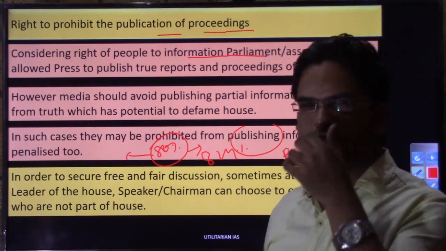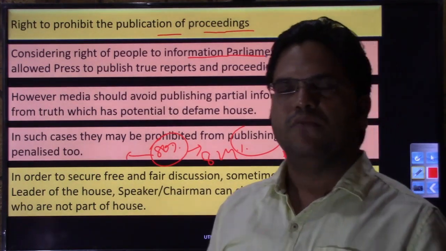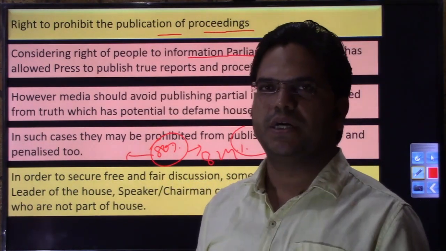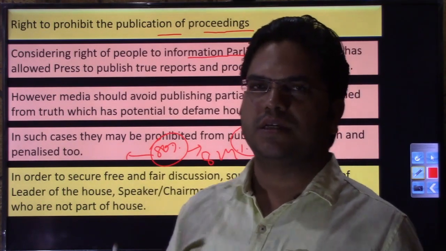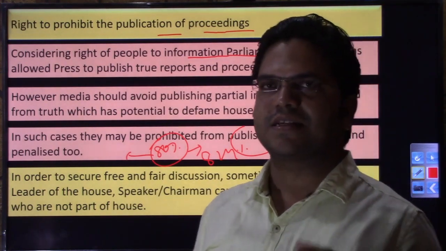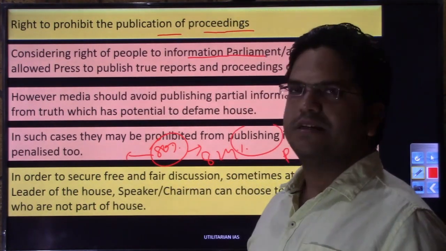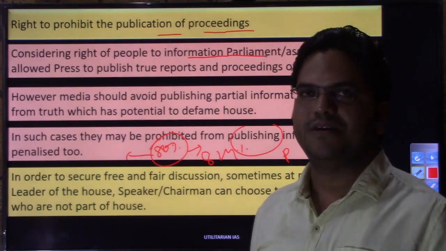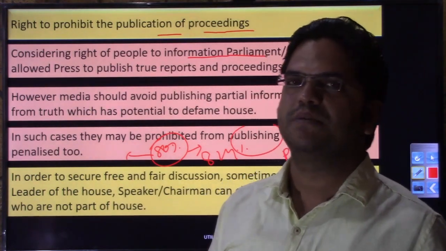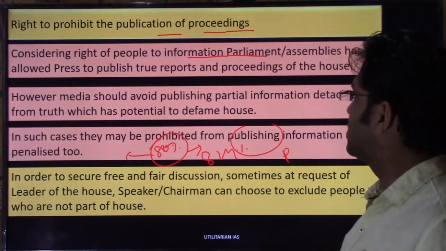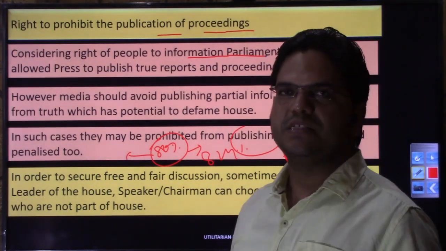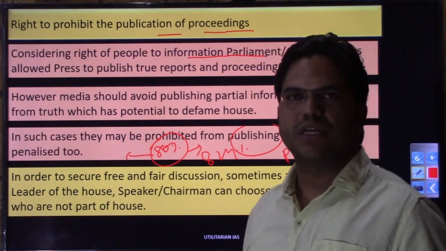Recently there was a news portal, I don't exactly remember the name, which commented on the number of questions raised by one particular MP. That member later claimed, I did not ask that number of questions that is being claimed by the media house. I asked at least three times the number claimed. Later a privilege motion was moved by that member against the media house, and that media house was made to apologize, right? So in such cases, when the house finds that its image is being maligned, a privilege motion can be moved, right?